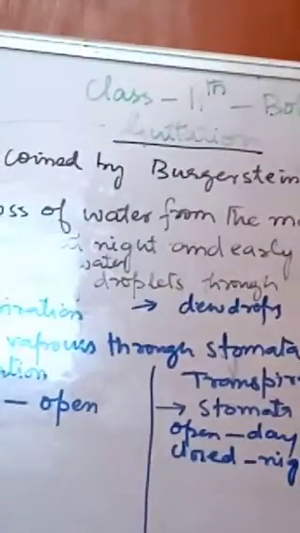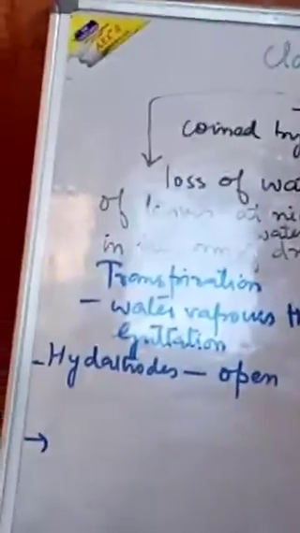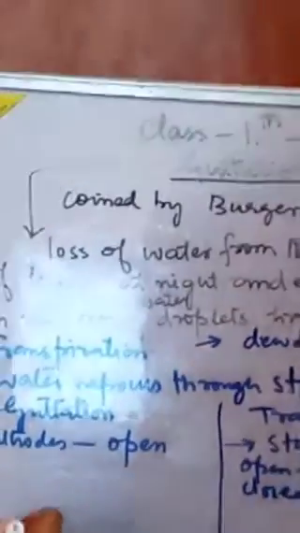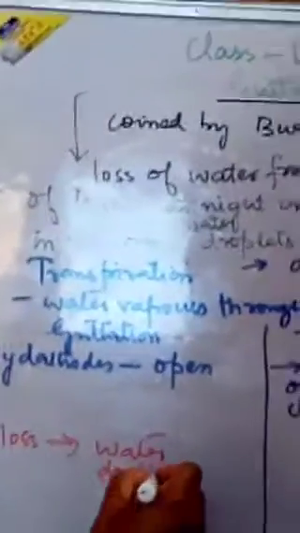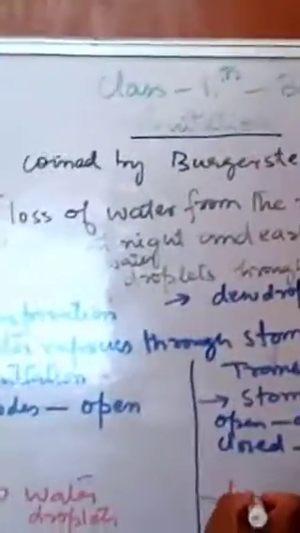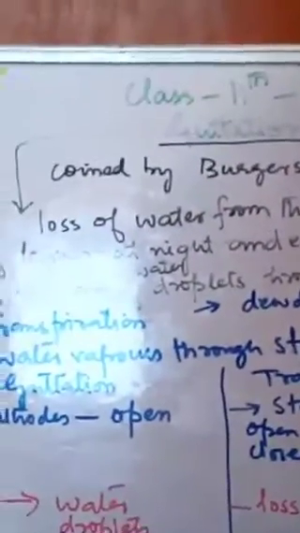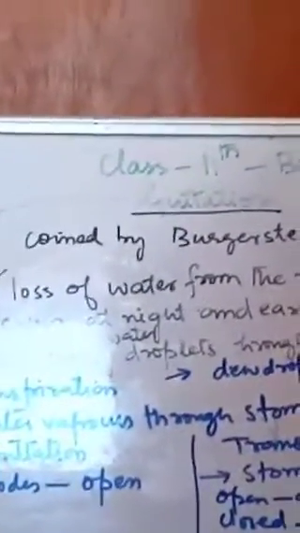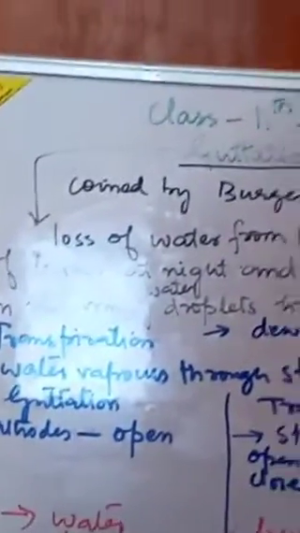The second point: in guttation, the loss of water takes place in the form of water droplets, and in transpiration, the loss of water takes place in the form of water vapors. Third, guttation is an uncontrolled process, while transpiration is a controlled process.